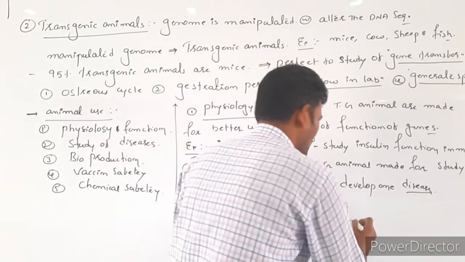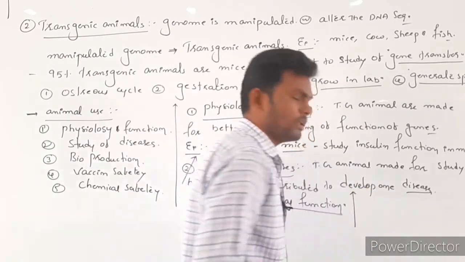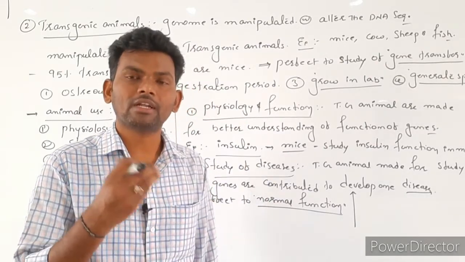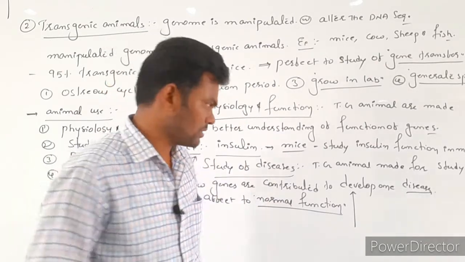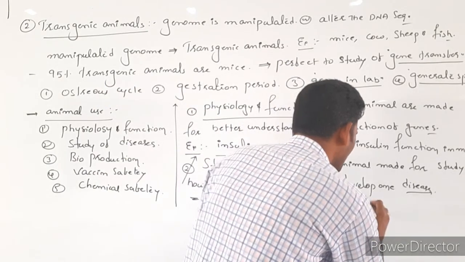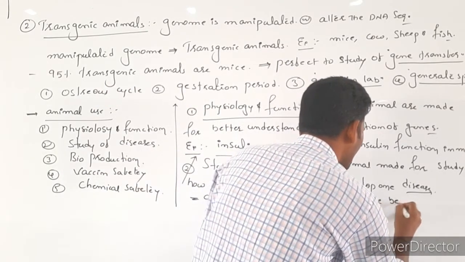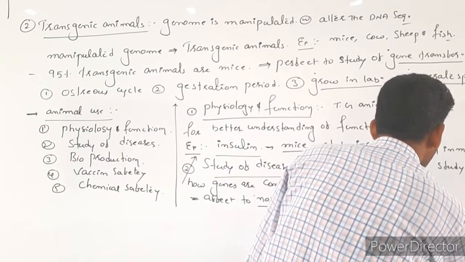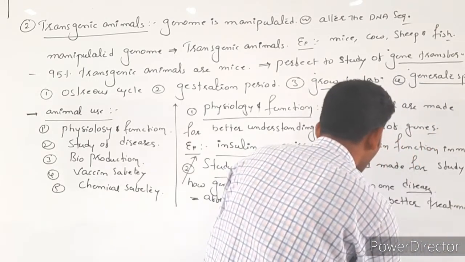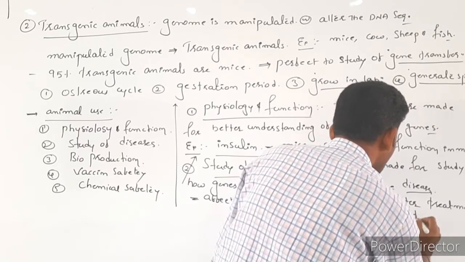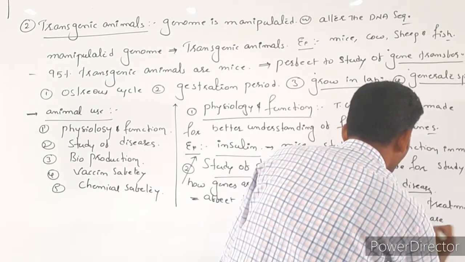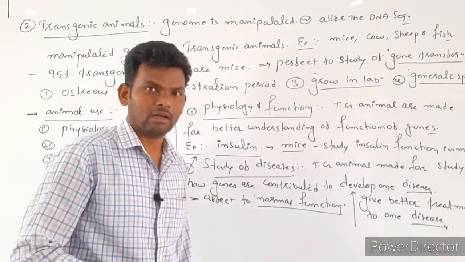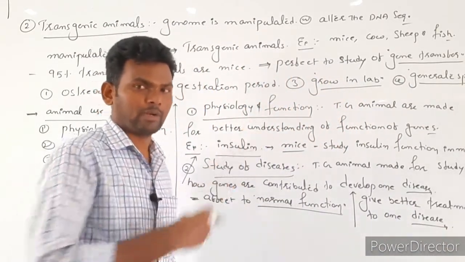So then what happened after testing? Such investigation is useful for giving better treatment to that particular disease. So first they do one trial. First they use one type of treatment.